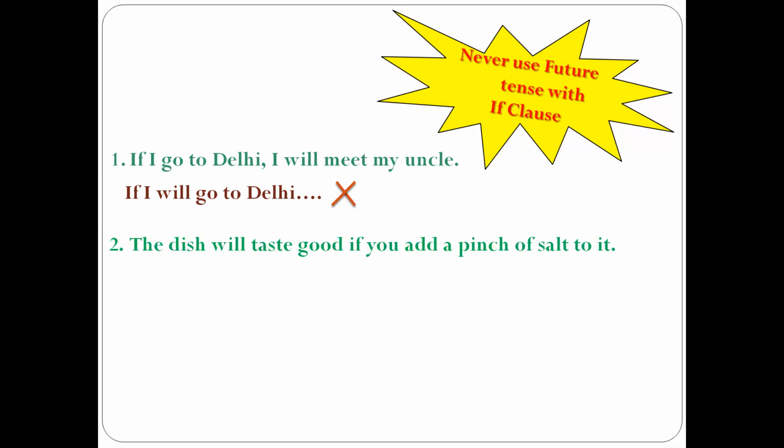The dish will taste good if you add a pinch of salt to it, right? If you rewrite it like this, that the dish will taste good if you will add a pinch of salt to it, it will be wrong, because again here I have made use of simple future with if clause, which is not permitted. So that's all in the first conditional. Go through the PPT again to have a better understanding of the concepts, and we will meet again in the next video with another part of conditional sentences. Thank you.